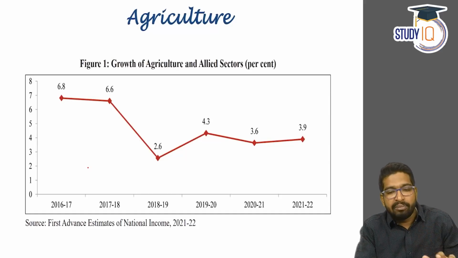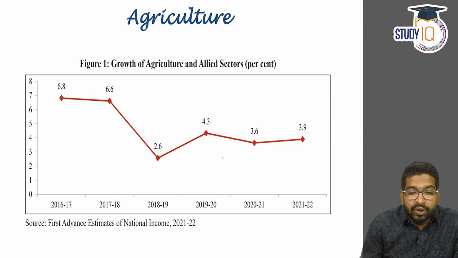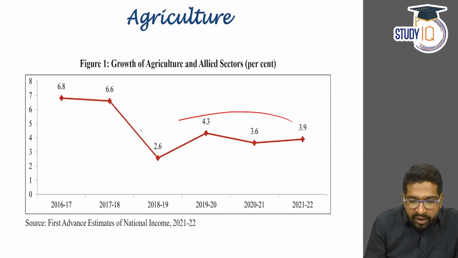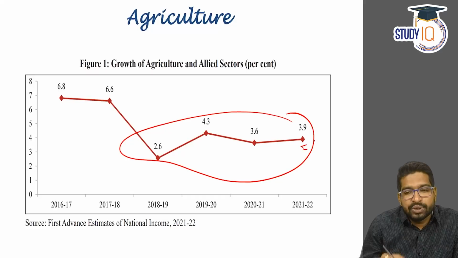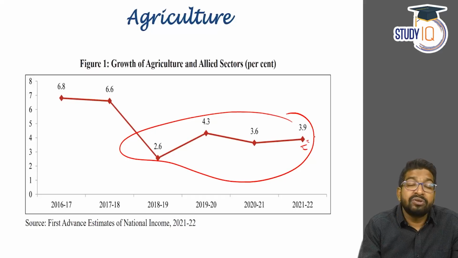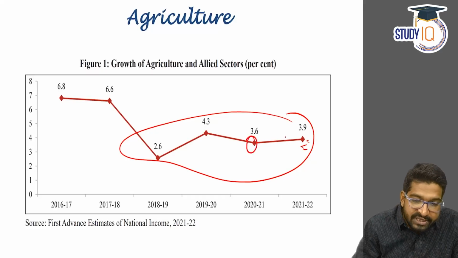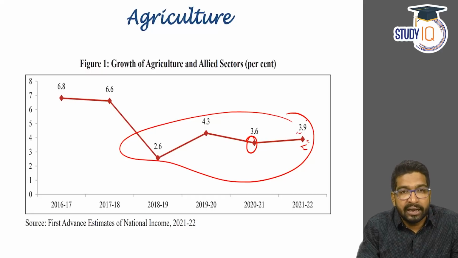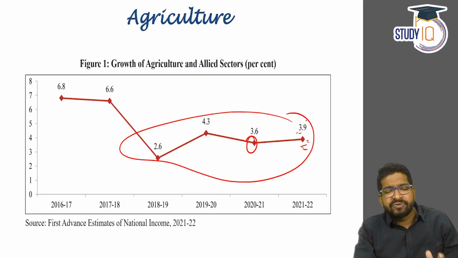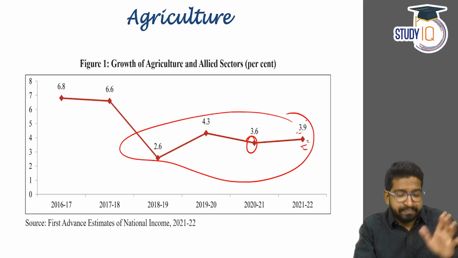And if you look at the numbers, you will see here, as I told you, the growth has been quite stagnant for the last few years. This year also, it is suggested the growth rate would be 3.9%. Last year it was 3.6 and this year it is going to be 3.9. But there are some key pointers from the economic survey which have been observed.